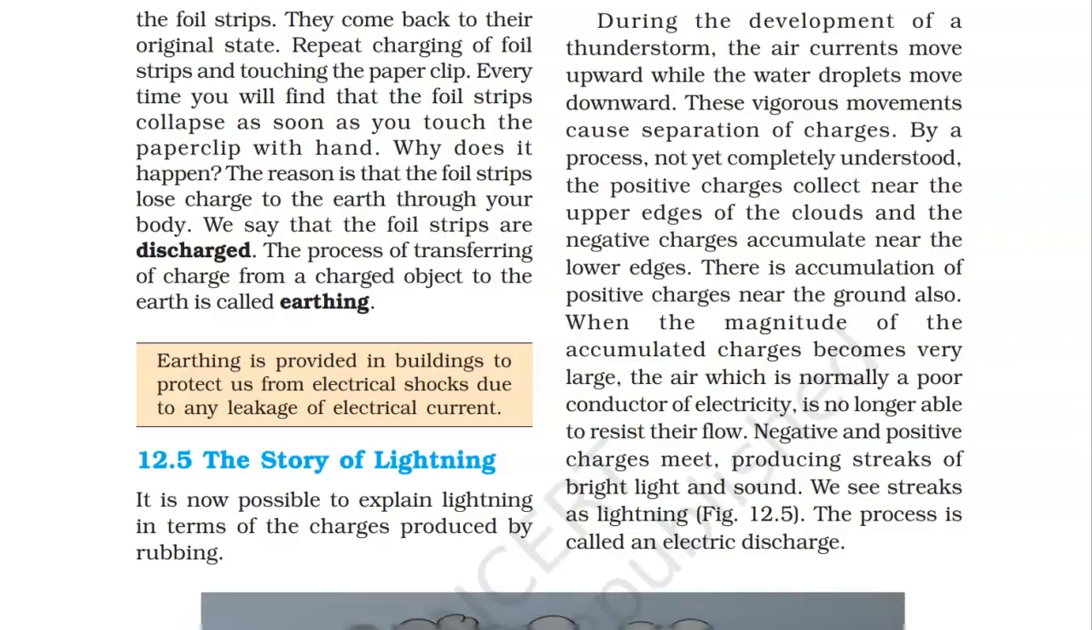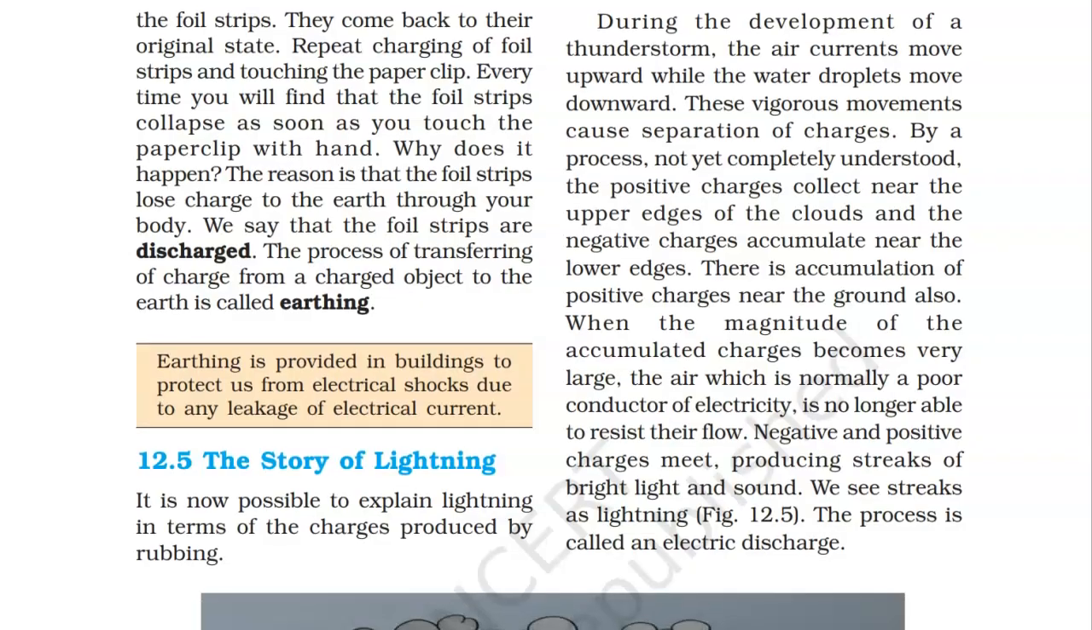So, this is all about charging. Now, suppose you have charged that electroscope. Those foil strips are charged. Now, what do you want? You want to discharge it. You want to again bring it to an electrically neutral situation. You no more want it to be charged. What do you do? You just touch the paper clip with your hand.